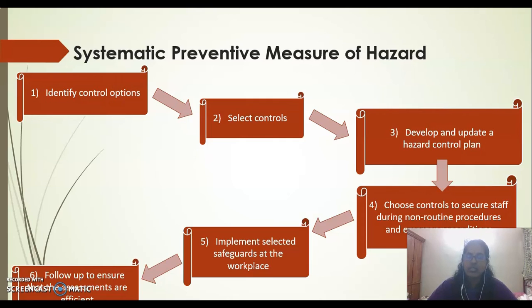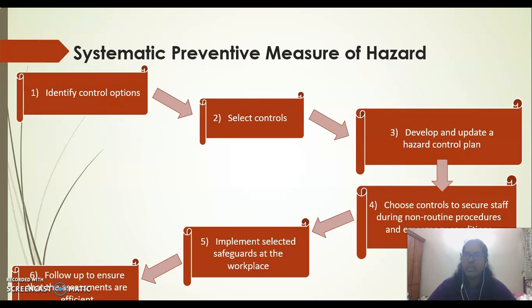The third one is to develop and update a control plan. This is to track the management strategy laid out on how the chosen safeguard would be applied. The fourth one is choose controls to secure staff during non-routine procedures and emergency conditions. So the risk management strategy should provide measures to cover staff during both non-routine procedures and emergency conditions.